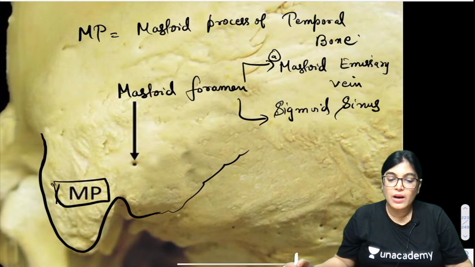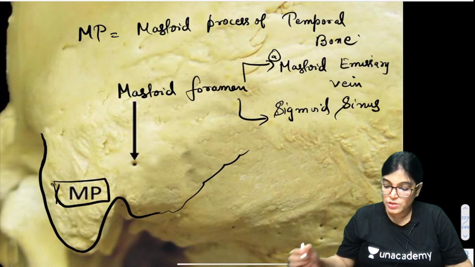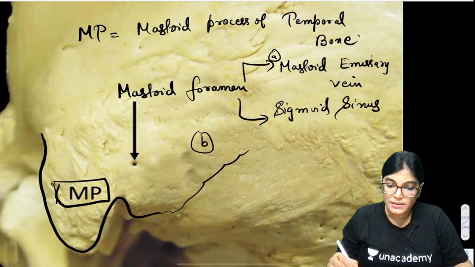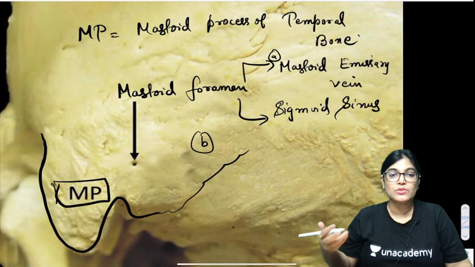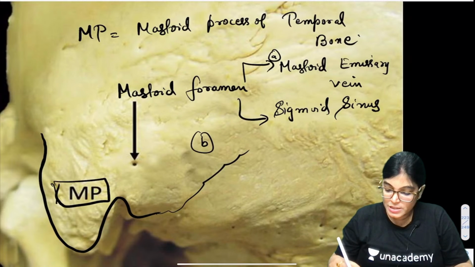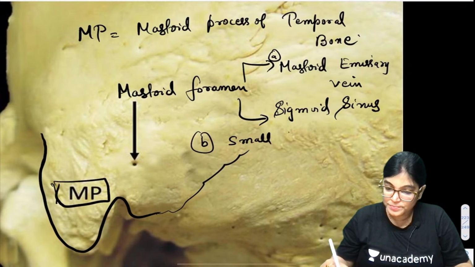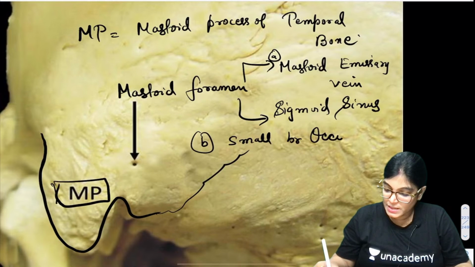Now moving to the other structure. The other structure traversing through the mastoid foramen is a small branch of the occipital artery.